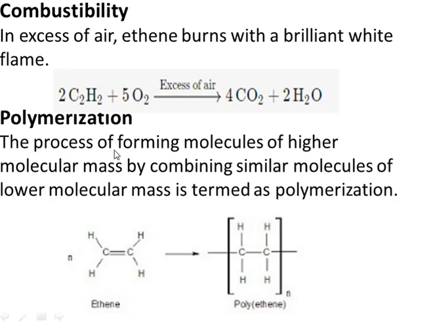Furthermore, alkenes can undergo polymerization reactions by combining smaller molecules to form a larger molecule. For example, ethene can polymerize to form polyethylene, right? So this is polyethene, this is a polymer, and suppose we use n number of molecules of ethene, so we'll get the polymer in which we have n number of units of this.